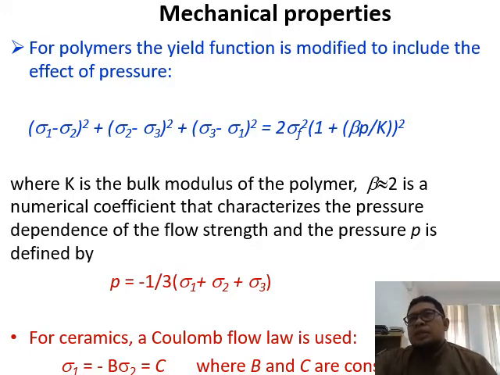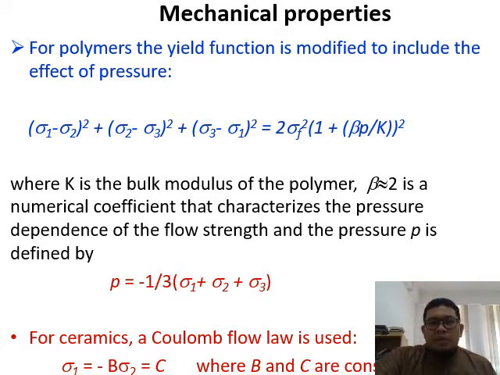So for ceramics they use flexural strength, and they also have compression strength. For metals they use tensile, similar to plastics and elastomers.